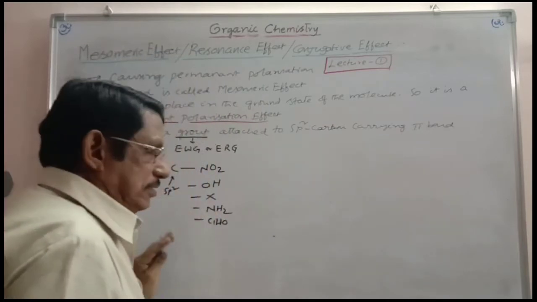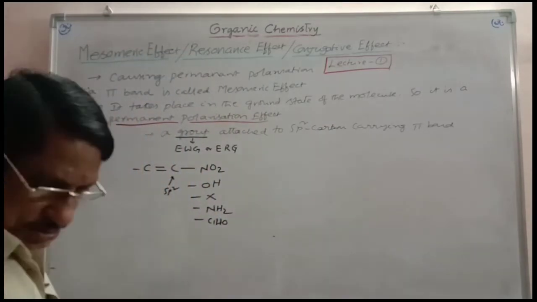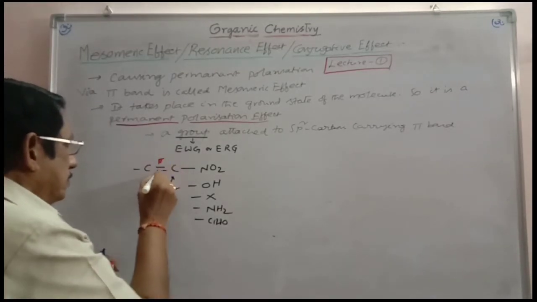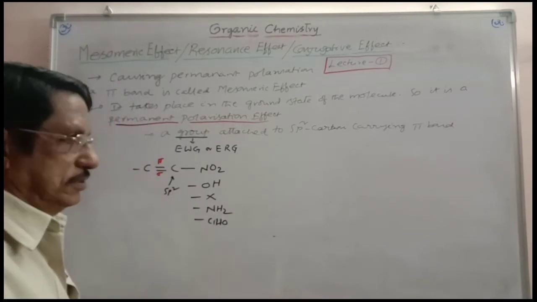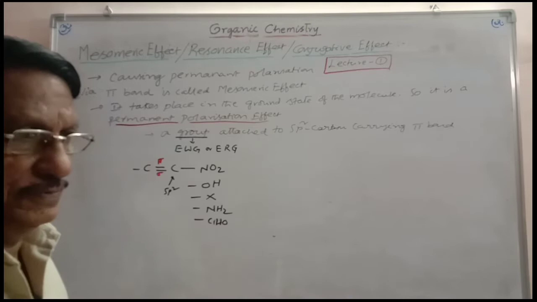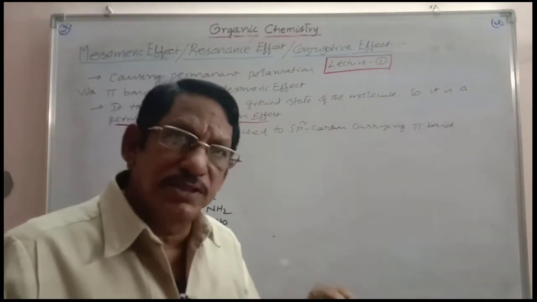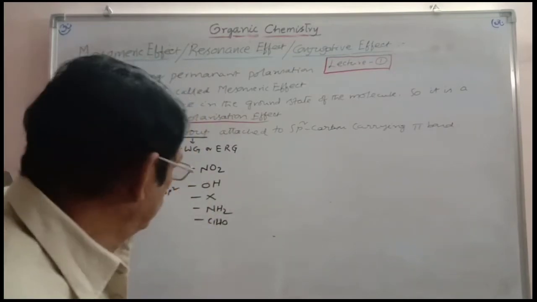What is going to happen here? Causing polarization via pi electron cloud. And here one is a pi bond, the other one is a sigma bond. You have to take the polarization through the pi bond, then you can call it mesomeric effect. That is possible only when a group is attached to sp2 carbon. A group like NO2 I am now considering.